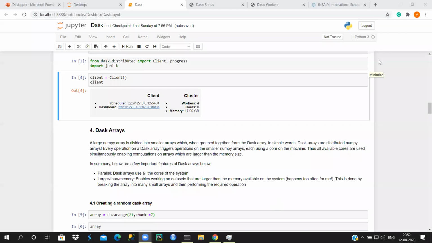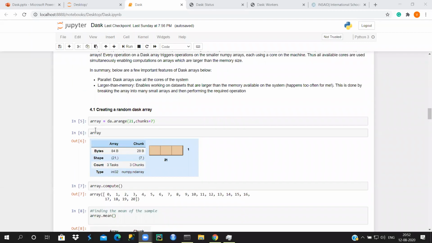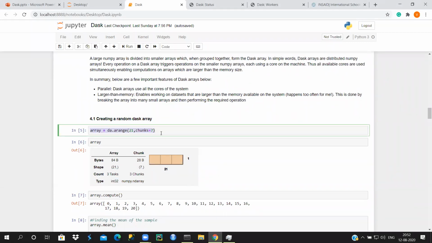Okay, let's go forward. Now coming to Dask arrays. So it's simple. The same code that we use, instead of using NP, we use DA, Dask arrays. So I'm going to create an object called array, in which we have the DA range function. I'm going to give 21 as a size, and chunks equal to 7. I'm going to create chunks of 7, right?